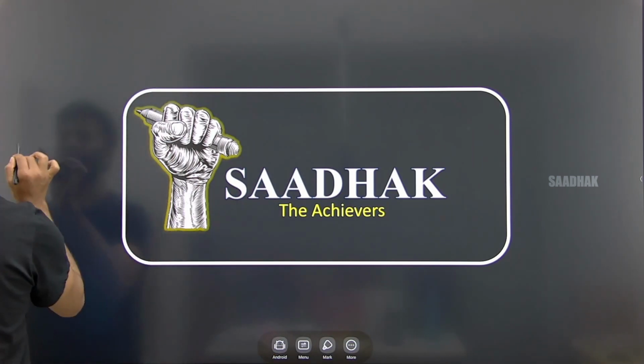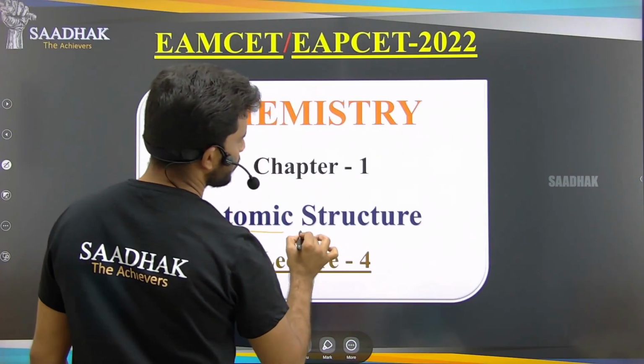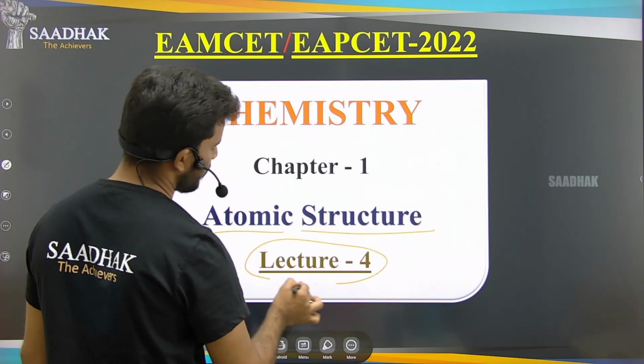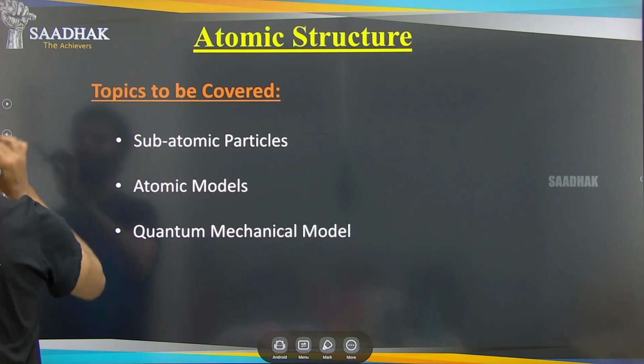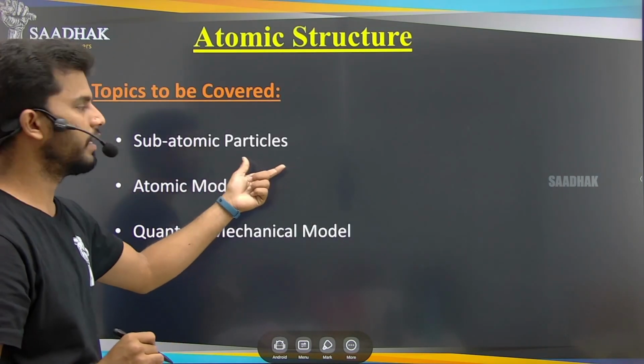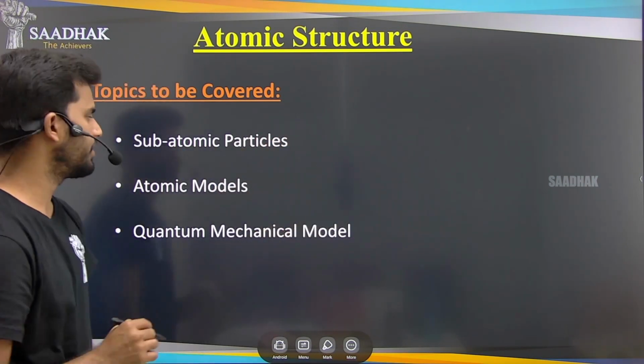So all of you, today we'll be continuing our first chapter of chemistry, that is nothing but atomic structure, right? So in that atomic structure, today we'll be continuing with lecture number 4. In previous lectures, we have completed the subatomic particles, right? In this part, we have discussed electrons, neutrons, protons and their properties, right?